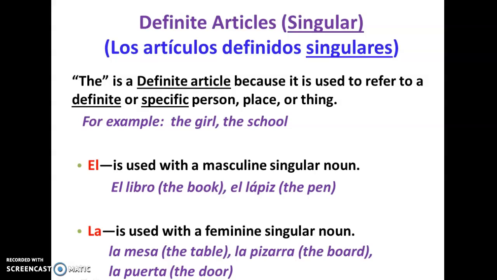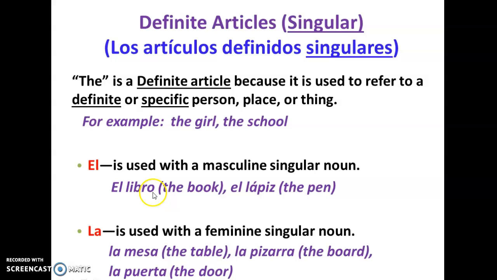Okay, so let's see some examples of this. So definite articles are used to refer to something specific. That's the idea. It's always something specific. And so if we're referring to someone, like specifically a person or place or thing, we're going to use the article depending on what the gender of our noun is. If we are talking about a girl, it's going to be la. If we're talking about a school, it's also escuela, so that's going to be la.